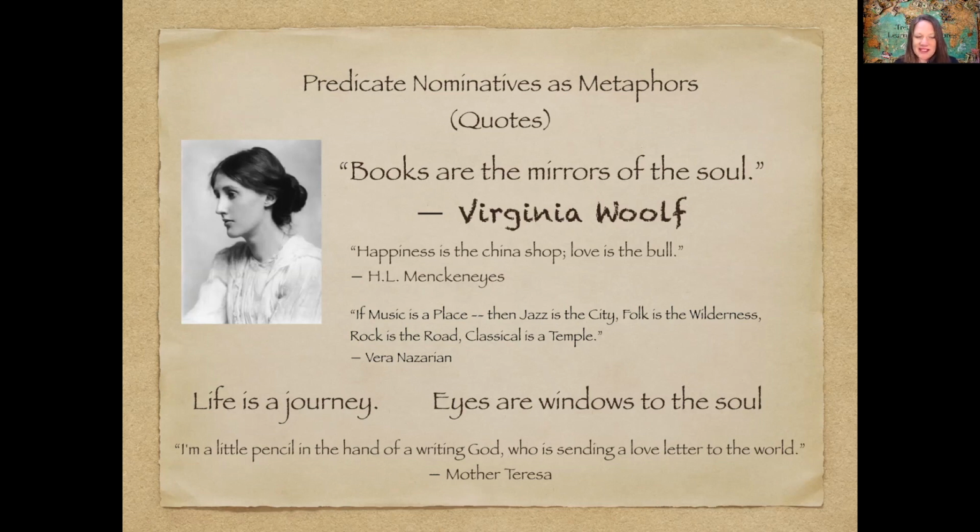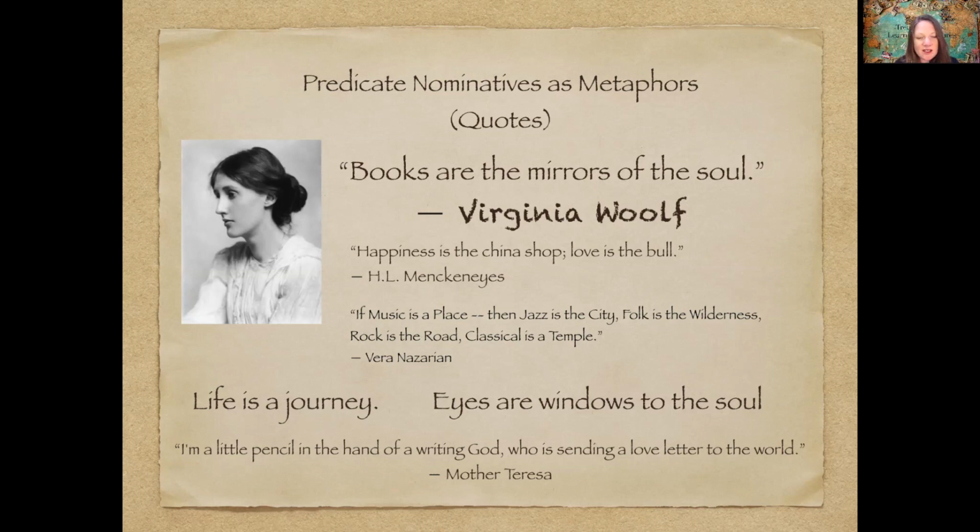If music is a place, I really like this one. If music is a place, so music is place, place is your predicate nominative. Now we have a whole bunch of them because there's a lot of metaphors here. Jazz is the city. City is the predicate nominative, renaming jazz. Folk is the wilderness. What is the predicate nominative? Wilderness, renaming folk.